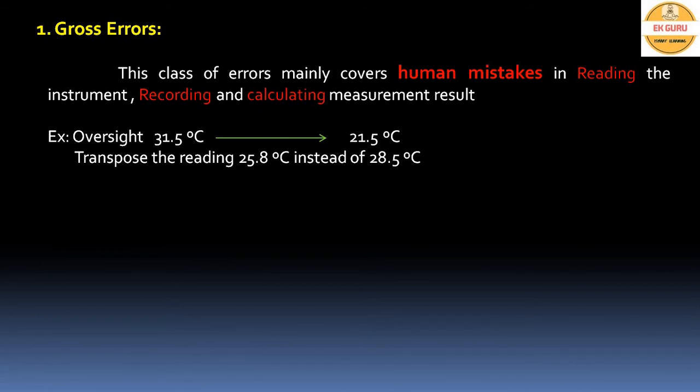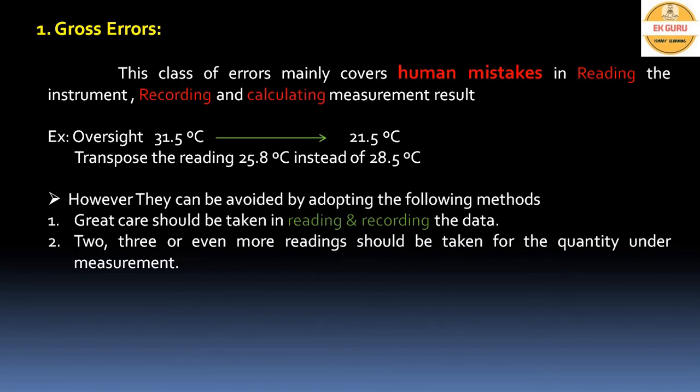Another example is that while recording the reading, he may transpose it. Instead of 28.5 degrees centigrade, he may record 25.8 degrees centigrade. How to avoid these errors? These are the different methods adopted for avoiding gross errors. The first one is that great care should be taken while recording and reading the data. Two, three or even more readings should be taken for the quantity under measurement.